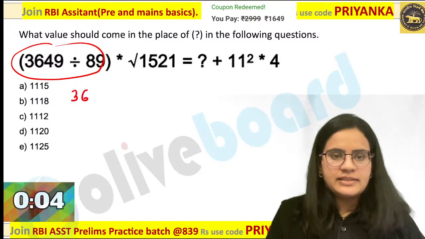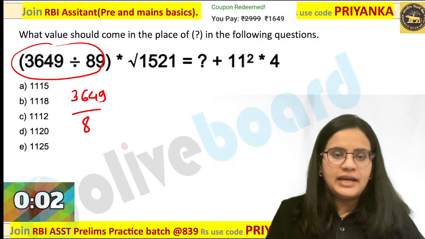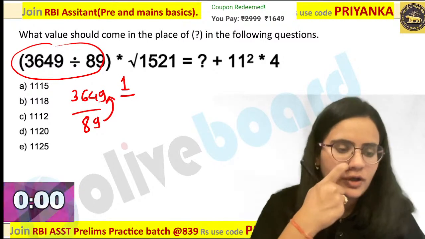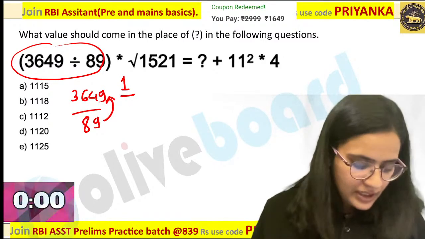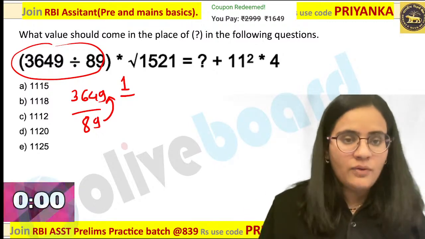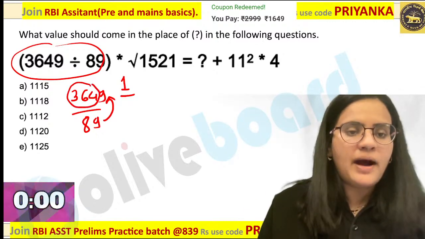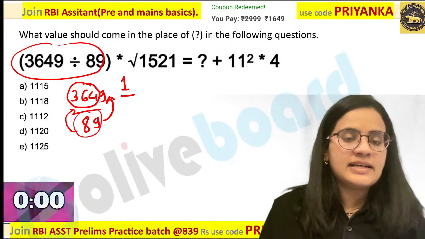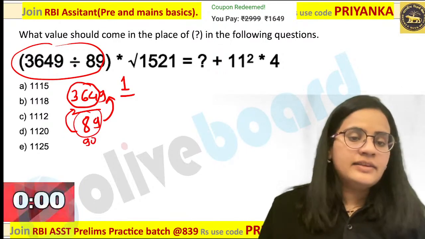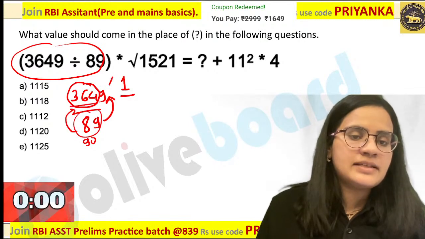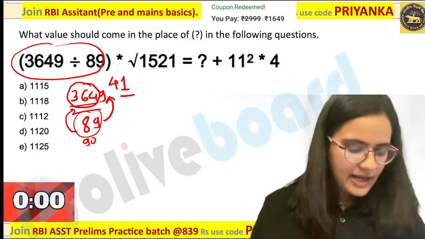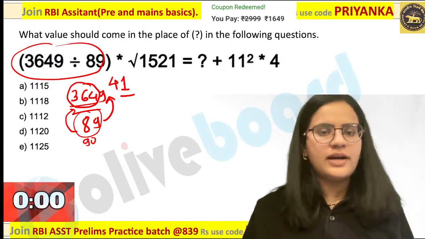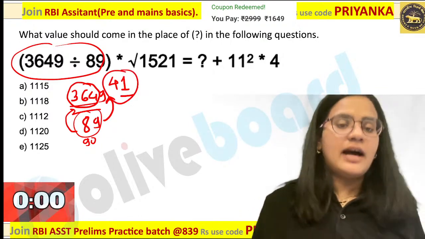Please pay attention. 3649 divided by 89. Now you know that 9 ones are 9. That means the unit digit is going to be 1 over here. Now how will you do this? This 364 part you have to do by 89. You can observe this 89 is nothing but approximately 90. 90 4s are 360. That means it has to be 41 over here. Sean, perfect answer. Very good. Bhanu is also getting it. 41 will be the value over here.